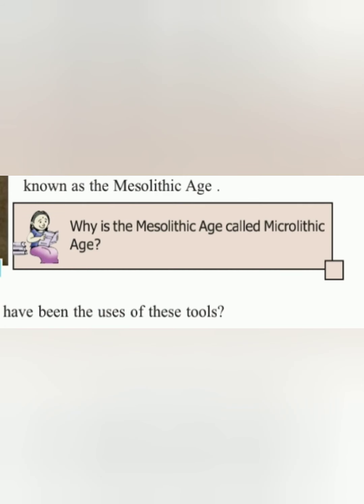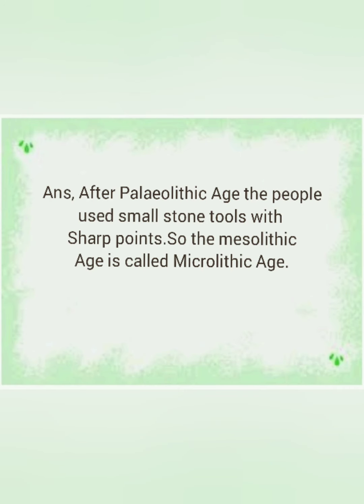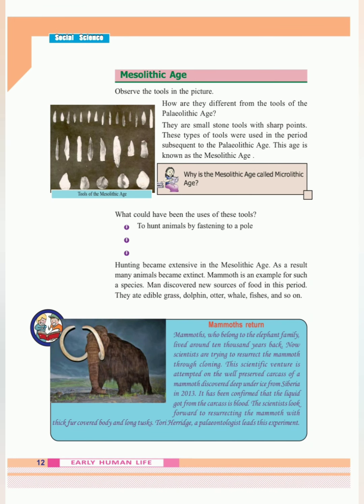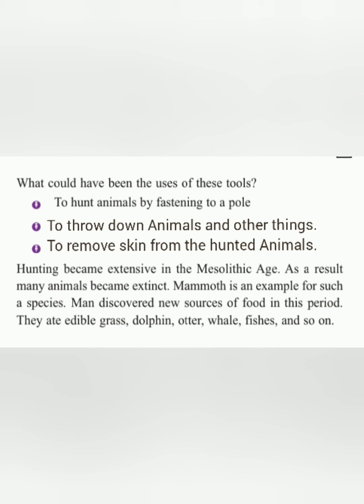Why is the Mesolithic age called Microlithic age? Answer. After Paleolithic age, the people used small stone tools with sharp points, so the Mesolithic age is called the Microlithic age. What could have been the uses of these tools? To hunt animals by fastening to a pole, to throw down animals and other things, to remove skin from the hunted animals.